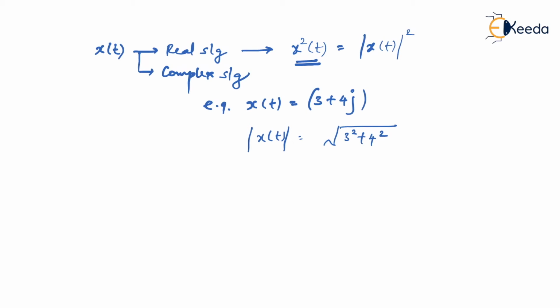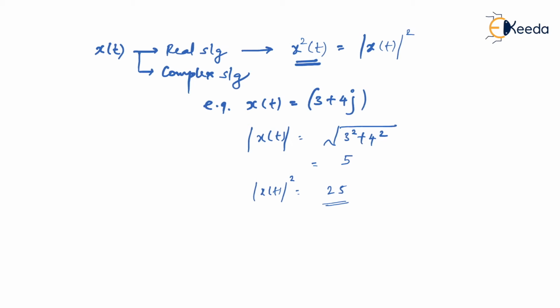It is under root of real part square plus imaginary part square, which gives you how much? It is 5. Is that right? So in that case, you first take the magnitude and then you square it. So x of t magnitude square would be 25.